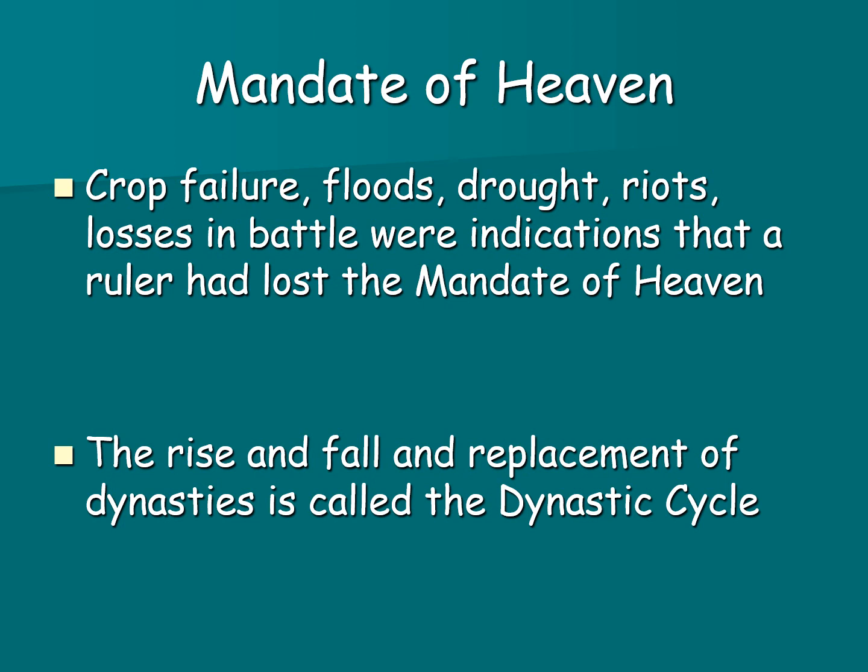So anytime life was tough on the people, it meant that another family might have the opportunity to rise up and overthrow the current ruler and claim that they had the mandate of heaven. The term dynastic cycle means the rise, fall, and replacement of dynasties, which we see throughout Chinese history.